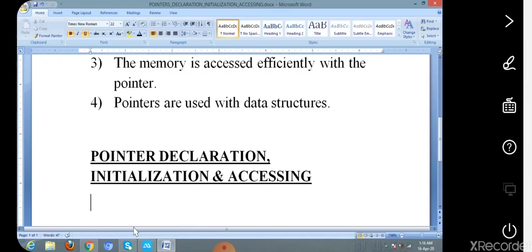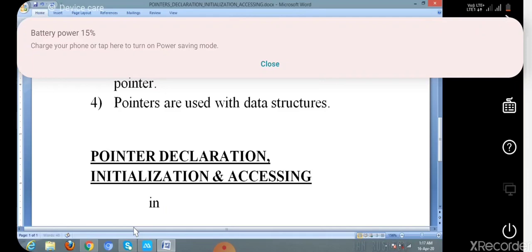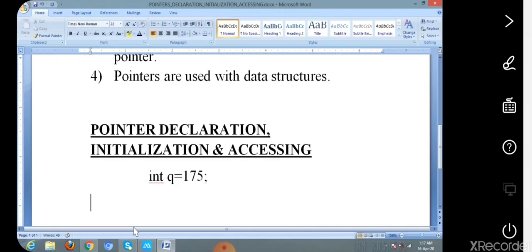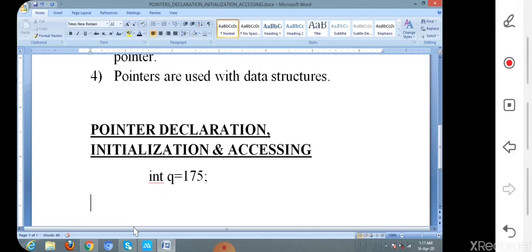First we consider this statement. Here I am writing int q = 175. I am just explaining how we declare the pointer and how we initialize the pointer.